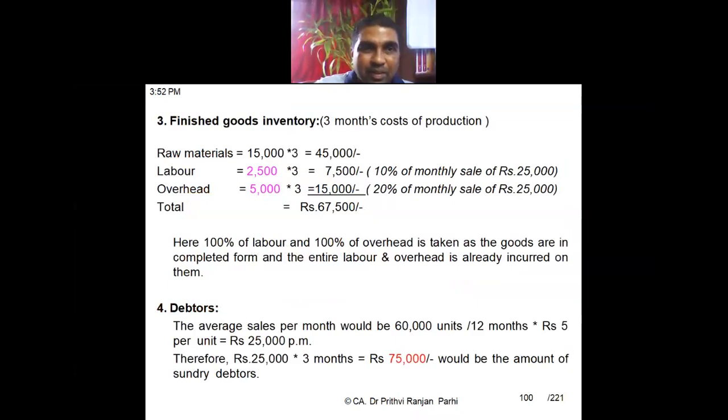Okay. Now finished goods inventory. Finished goods stay for 3 months. So the raw material cost in finished goods is the monthly requirement of 15,000 into 3 months. Labor cost monthly is 2,500 into 3 months. Overhead monthly is 5,000 into 3 months. So the entire cost is 67,500.